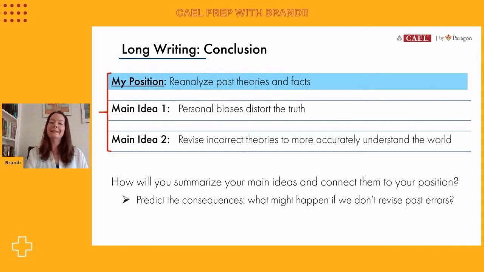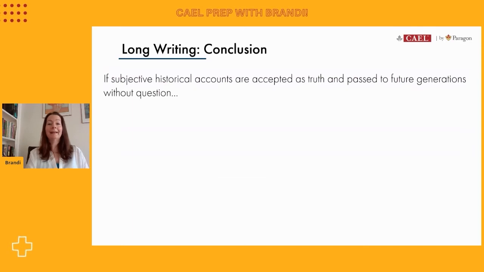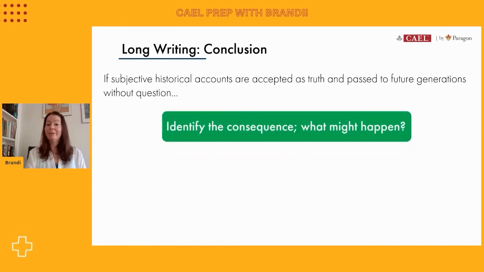So to predict something that could happen, I'm going to write an if clause. Okay, so this again hasn't yet happened, I'm imagining. So I'm using that word if to start off this sentence to establish that as a prediction. So I might say, if subjective historical accounts are accepted as truth and passed to future generations without question, now I've got to identify the consequence. I can think of two things that could happen that would both be negative.